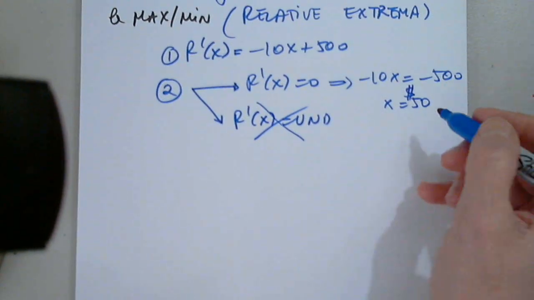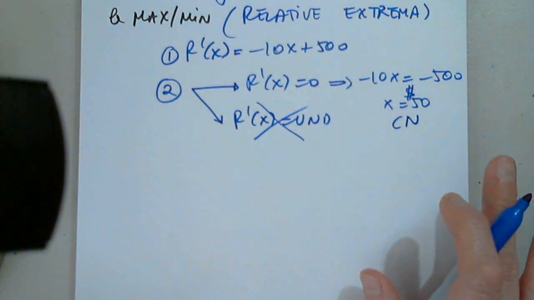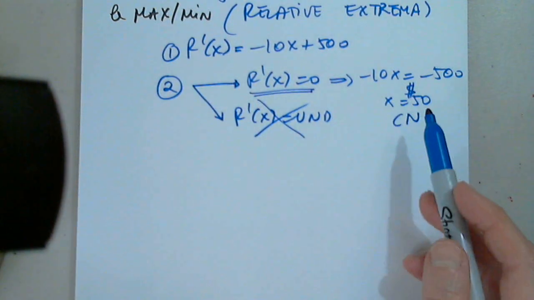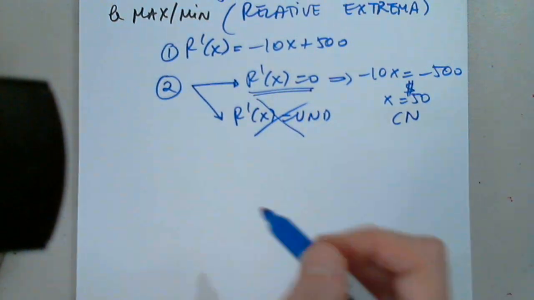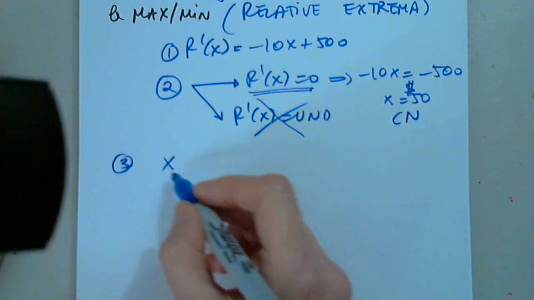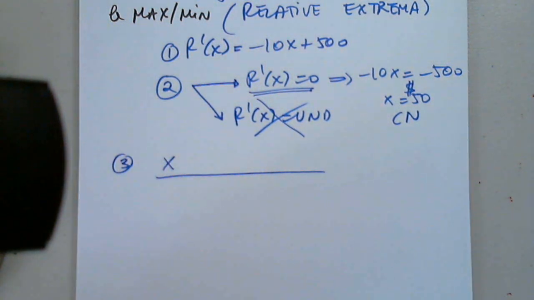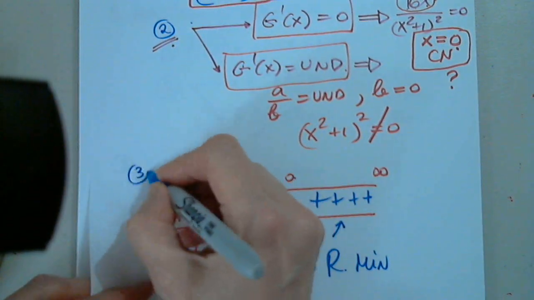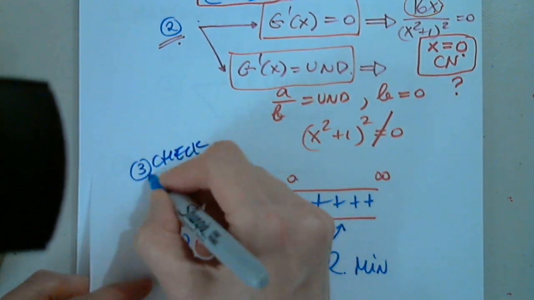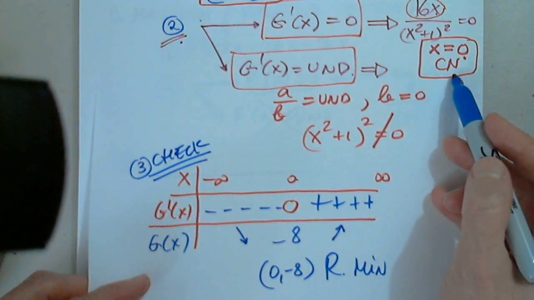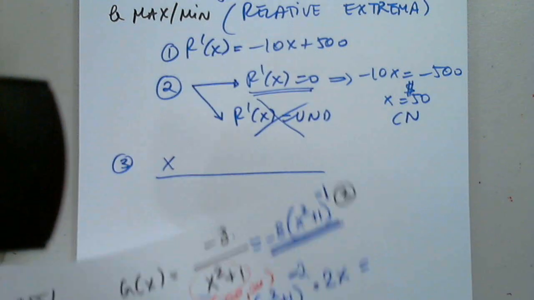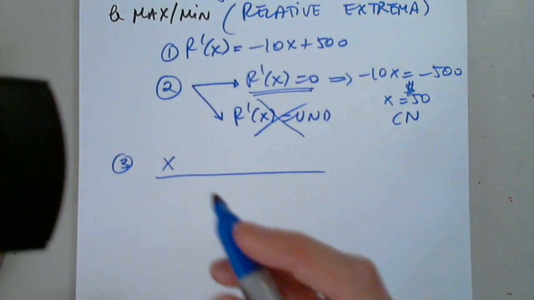Now, do I know? So this is the critical number, for sure. It's coming from this source. But do I know whether this is a max or a min? I have no clue. But I will. This is step 3. Let me write it here, because I don't think I did. Yes, this is step 3. And I have to check what this critical number is all about. It may or may not be a max or min.